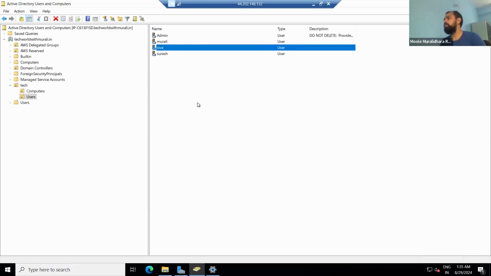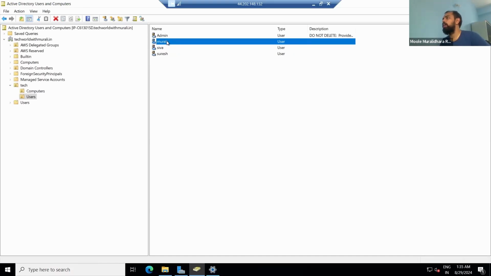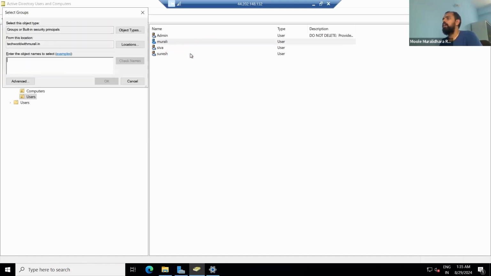Only creating a user means it won't be able to access your server. What you have to do is assign these users to groups, depending on your role. For example, if you want to give the Murli user admin credentials, so admin privileges, just select the particular user, right click, and go to add to group. Then here you have to give the name. Now I'm giving admin.